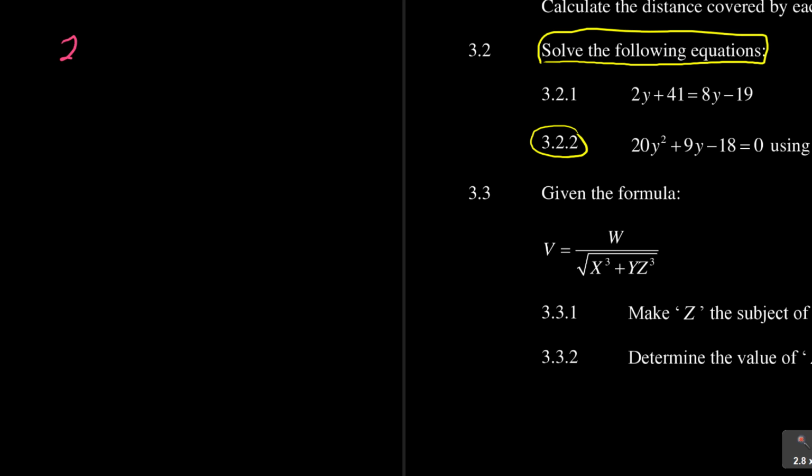We are given here 20y squared plus 9y minus 18 is equal to 0. Now, since they forced factorization, I'm going to take a little bit of time here.